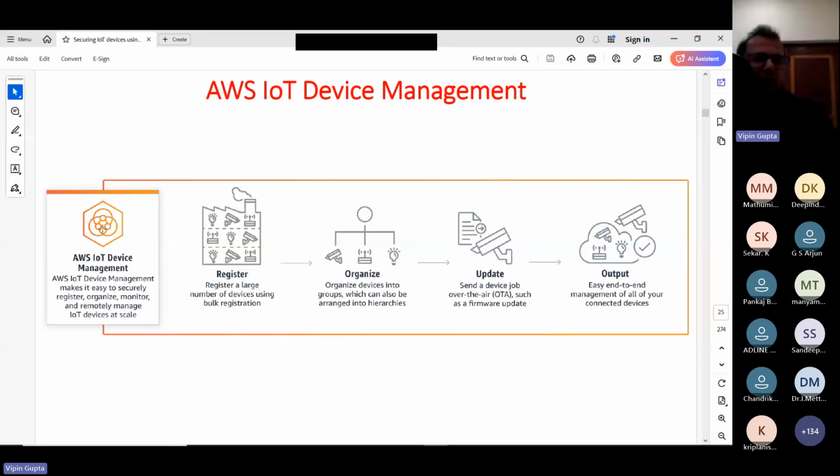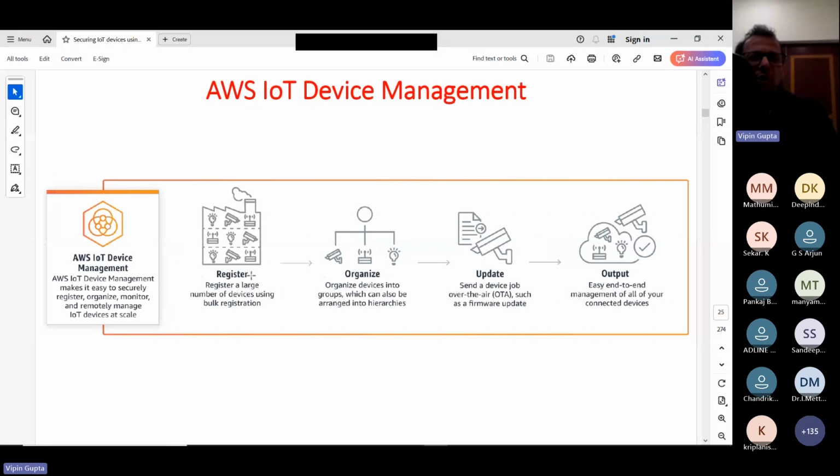So in this case, what is the sequence? In our case, I was connecting one device. Suppose you have millions of devices. No, this is not the way to connect them one by one. AWS provides you another solution for connecting millions of devices within minutes to AWS IoT. So in this case, we will be using that technology.